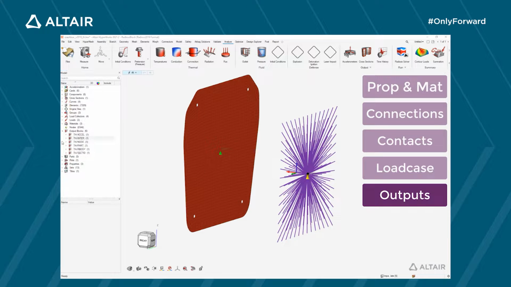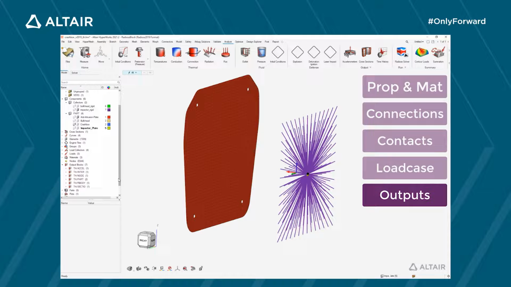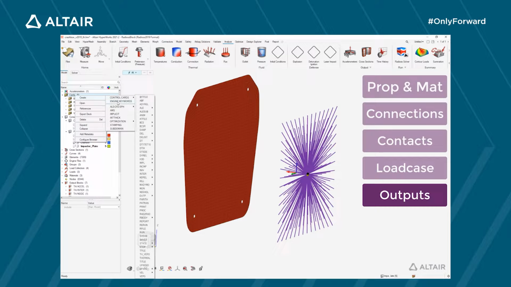Before going forward, sorry, I just realized I forgot to define which variables I want to output for all these TH. If we look at the one for the section, for example, we can see that one variable group is defined, the DEF1 for default variables. I did not define these variables for the other time histories. That is why I'm now opening the output blocks browser to quickly update those TH with the default variable groups. Default groups include forces and moments for section, interfaces or rigid outputs. For all these TH outputs, I still need to define the time frequency. How many time points do I want to have for all of them?